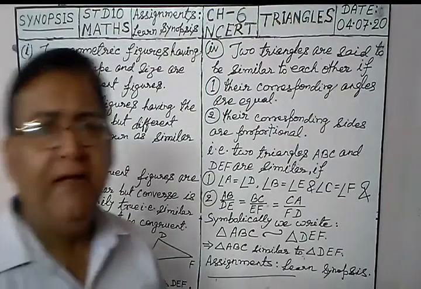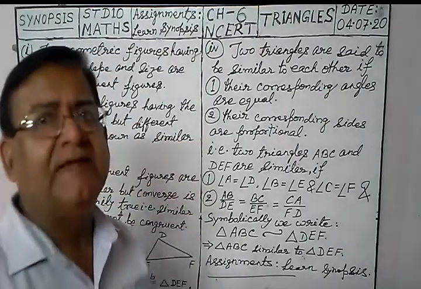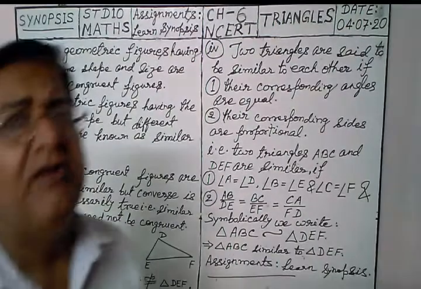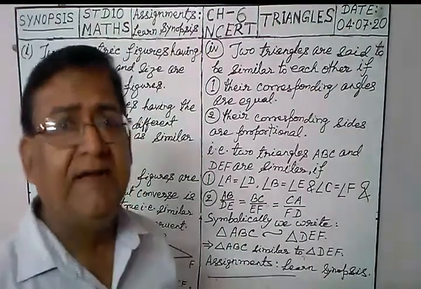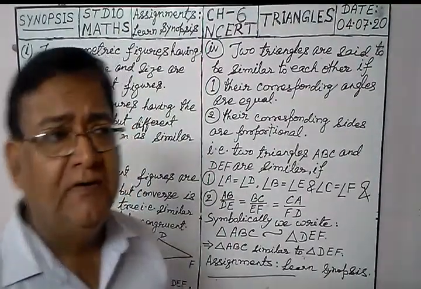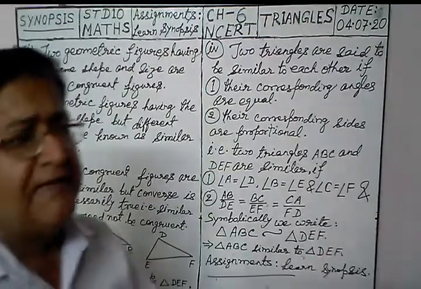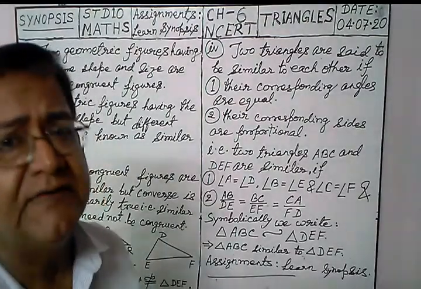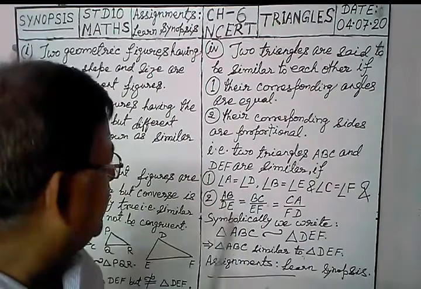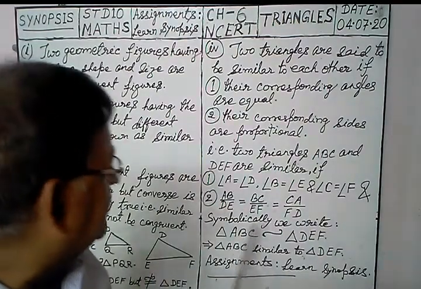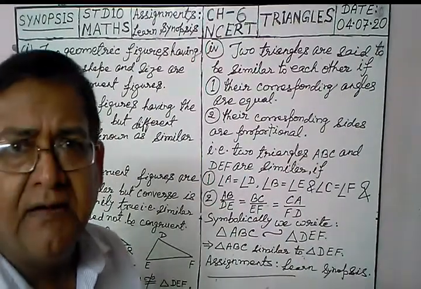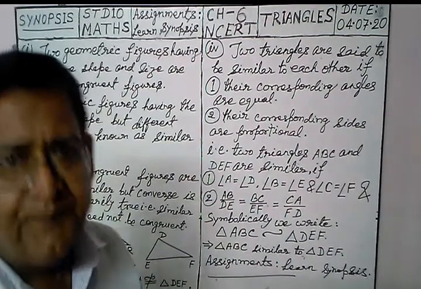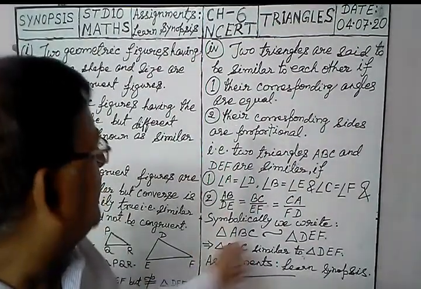Though it is okay, you can say this upon this, this upon this, but here it is not an ordinary fraction or any rational number. So in place of saying this upon that, it is better to say AB is to DE equal to BC is to EF equal to CA is to FD in this manner, because they are proportional.